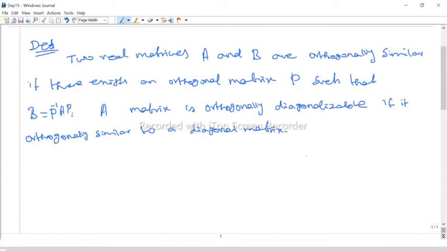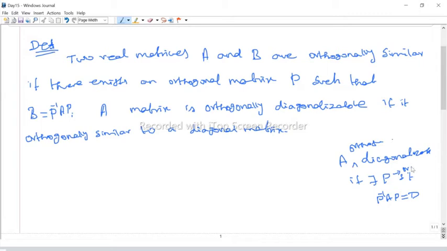Yesterday we studied that A is diagonalizable if and only if there exists an invertible matrix P such that P inverse AP is a diagonal matrix D, where the diagonal entries are eigenvalues of A. Now we say A is orthogonally diagonalizable if this P is an orthogonal matrix.